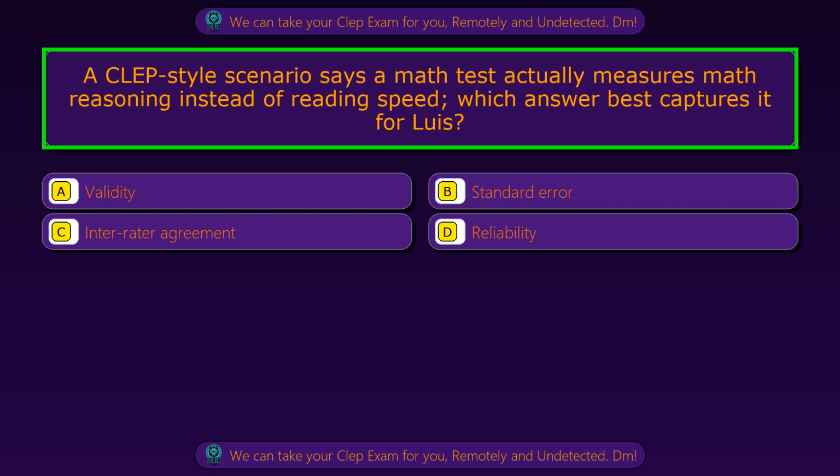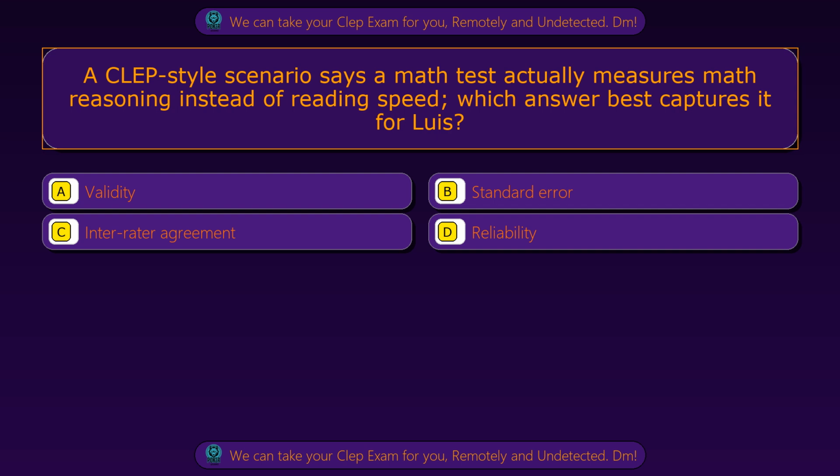Question 57. A CLEP-style scenario says a math test actually measures math reasoning instead of reading speed. Which answer best captures it for Luis? Option A, validity. Option B, standard error. Option C, inter-rater agreement. Option D, reliability. The correct answer is option A, validity.